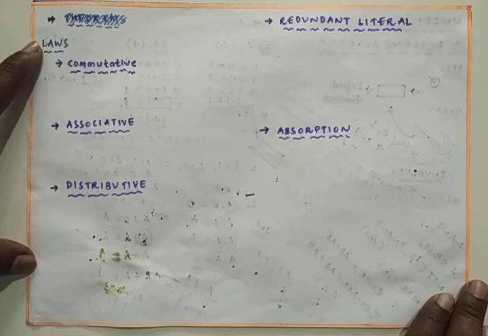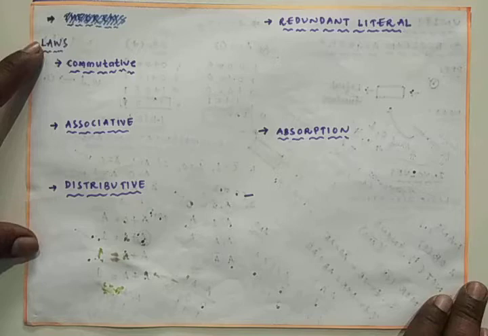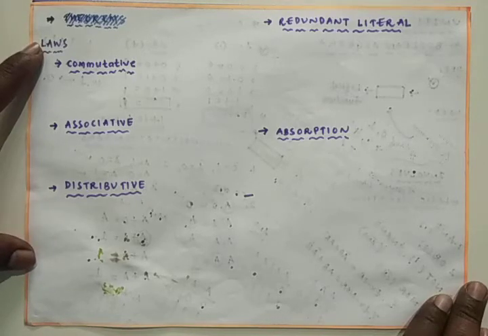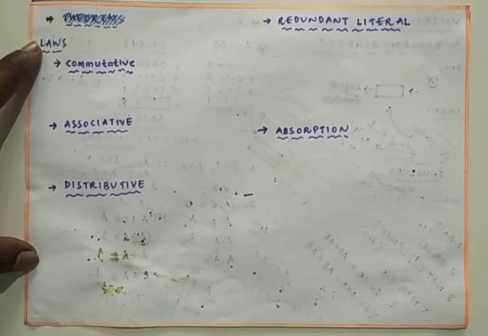In the OR law also we studied a plus 0 is equal to a, a plus 1 is equal to 1, and a plus a is equal to a, a plus a bar is equal to 1. In the AND law, with respect to the logical AND operation, we studied a dot a is equal to a, a dot a bar is equal to 0, a dot 0 is equal to 0, a dot 1 is equal to a.